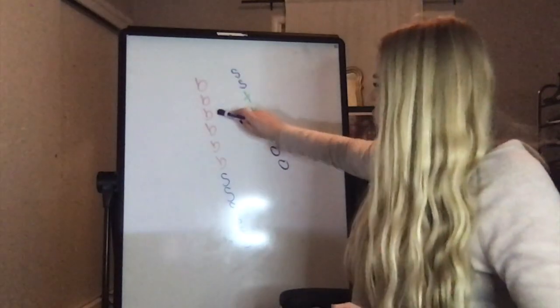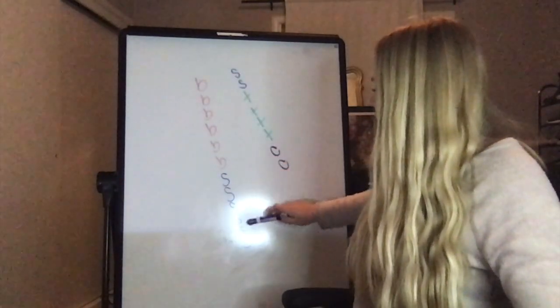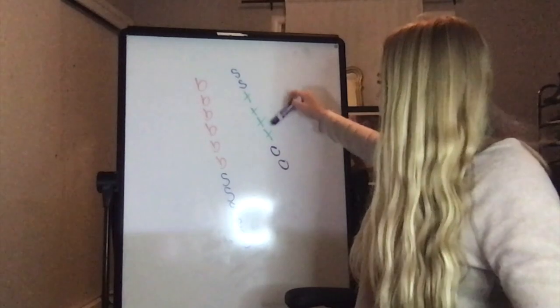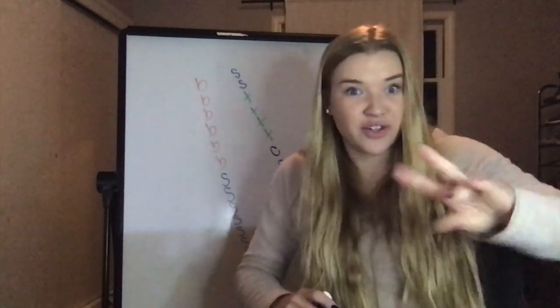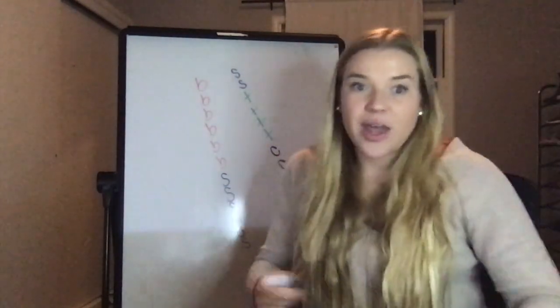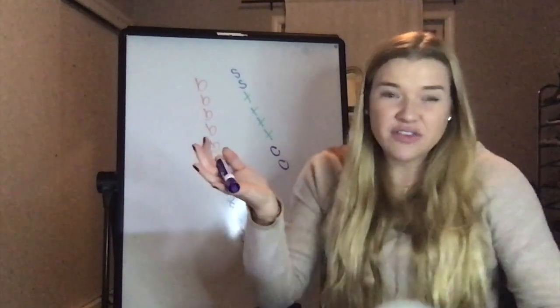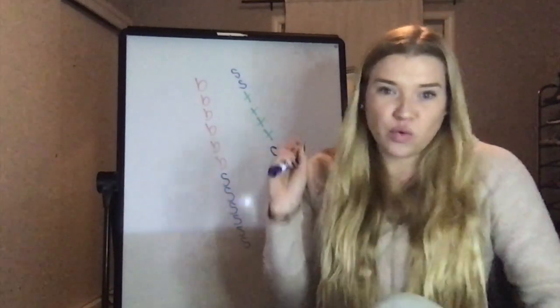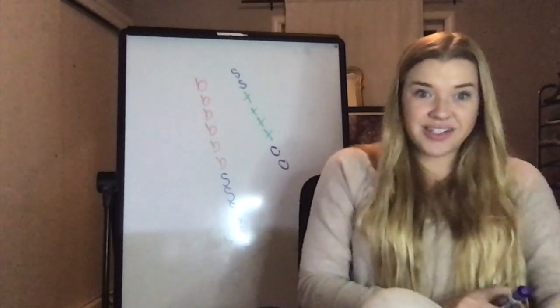So I have 1, 2, 3, 4, 5, 6, 7, 8, 9, 10, 11, 12, 13, 14, 15, 16, 17, 18, 19, 20. Good. I wanted to make sure that I had 20 because I have 20 kids in my class. So I have 20 answers here. And I kind of just went over this, but can I arrange those in order from least to greatest?